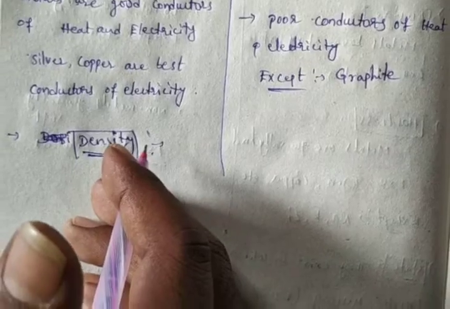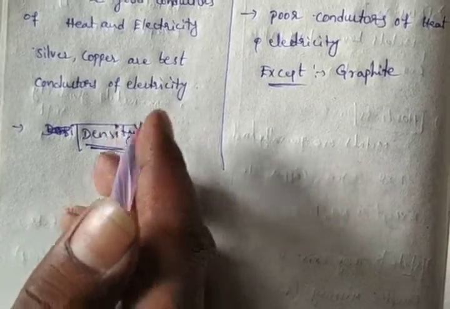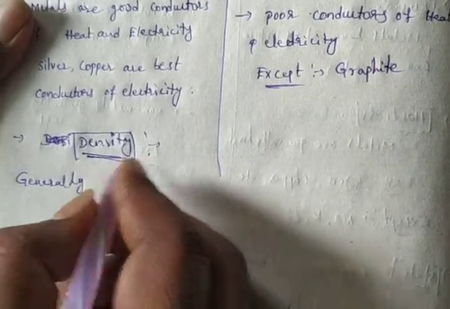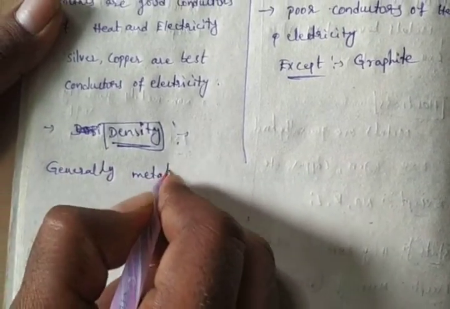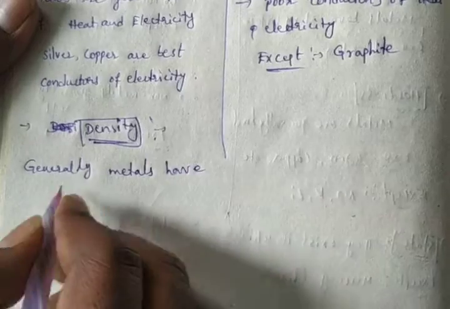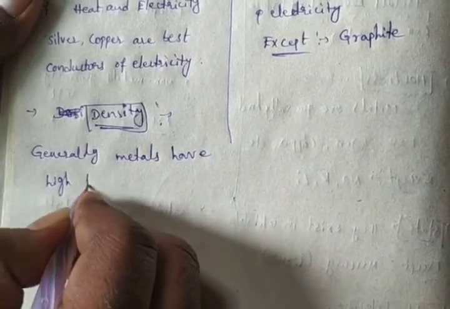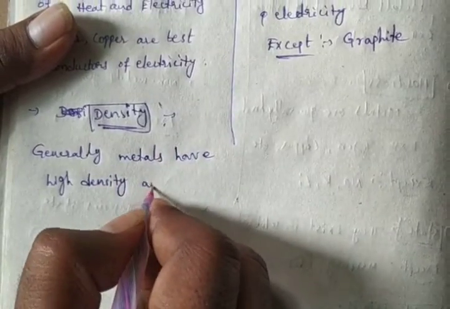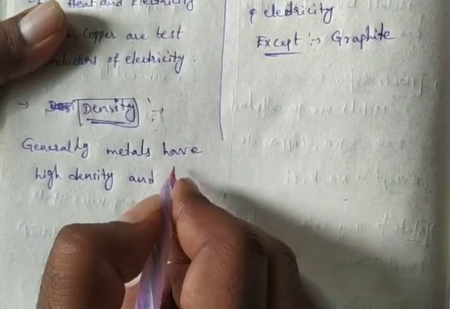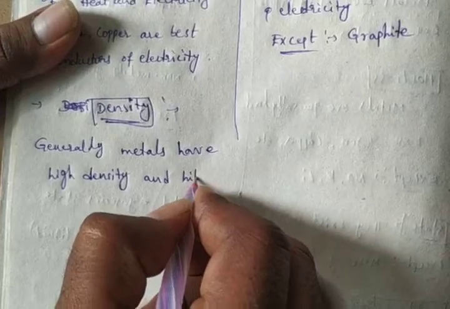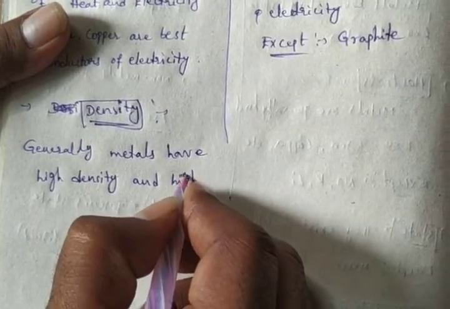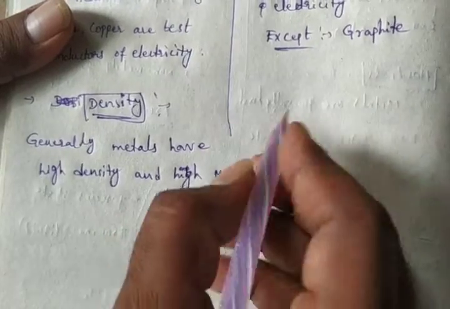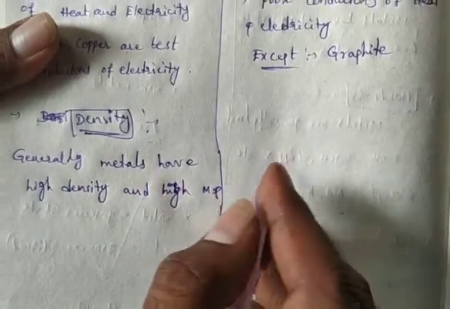If they have high density, it means they have high melting points. MP means melting points.